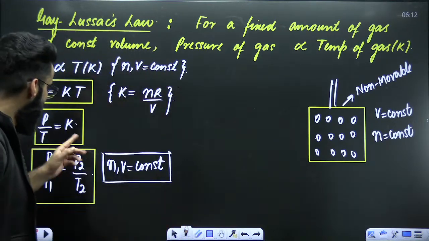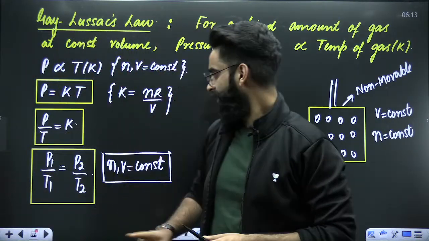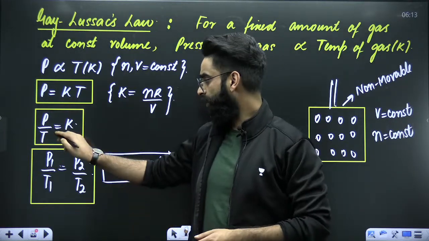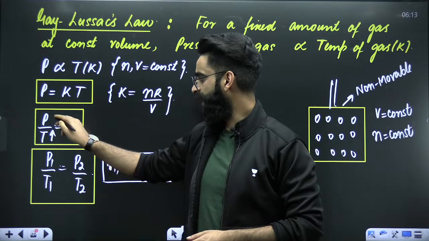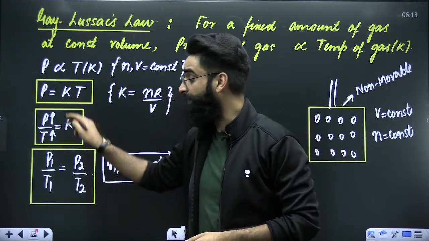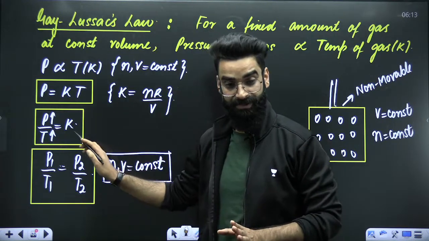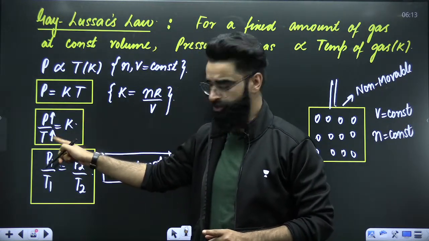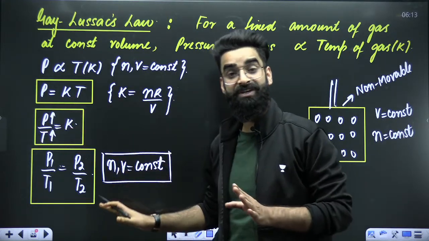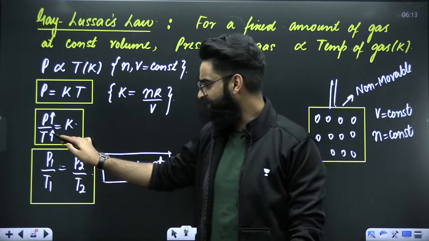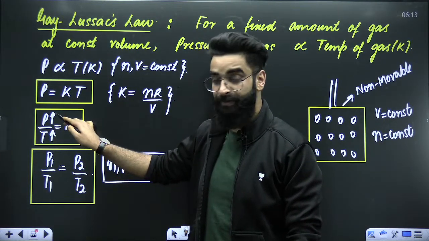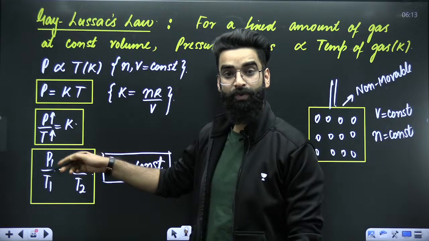It's evident. At the same time, this particular equation has got significance. On increasing the temperature, pressure also increases. But the division of pressure and temperature will always remain constant. On increasing the temperature, no doubt pressure will increase, but the P divided by T value will remain as such. If temperature is increased by a factor 2, automatically pressure will also be increased by a factor 2, and the 2 gets cancelled.